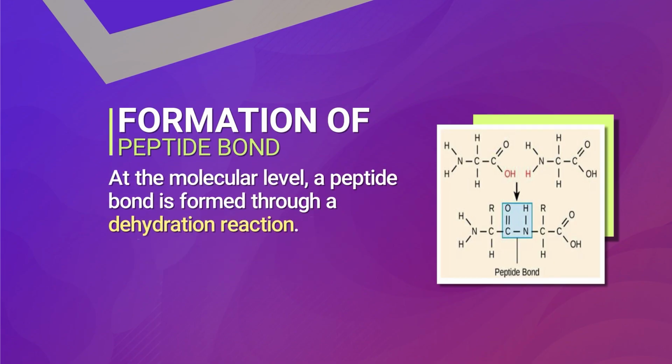So, at the molecular level, the peptide bond is formed through a dehydration reaction, as we have said that a water molecule, that is H2O, is eliminated from the structure, which means a dehydration reaction. As shown in the image, 2 amino acids are able to bond together when 2 hydrogen and oxygen are removed from the molecule, and we get the formation of the peptide bond.